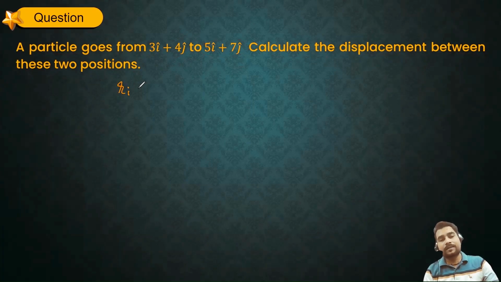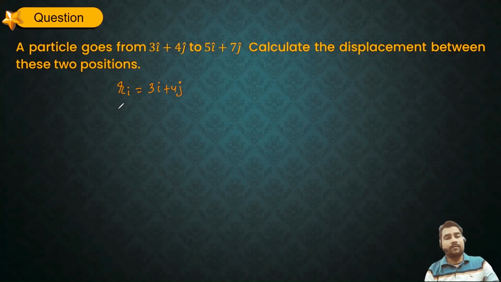So R initial is given to me as 3i plus 4j, while R final is given to me as 5i plus 7j. Now, what I need to determine? I need to determine the position vector. So it is going to be R final minus R initial. So R final is 5i plus 7j minus R initial, which is 3i plus 4j.